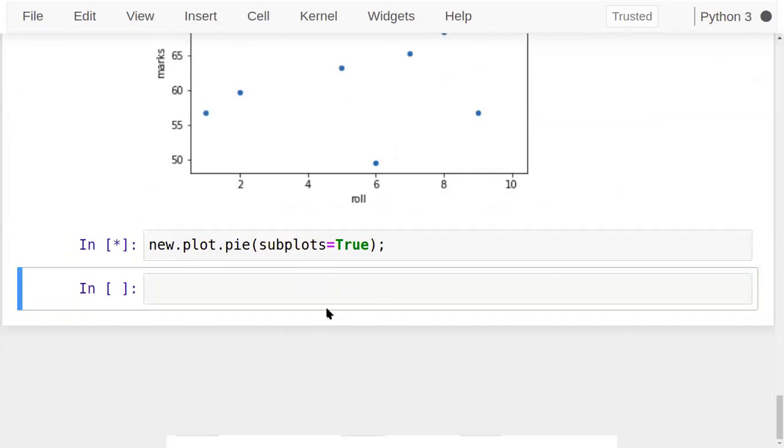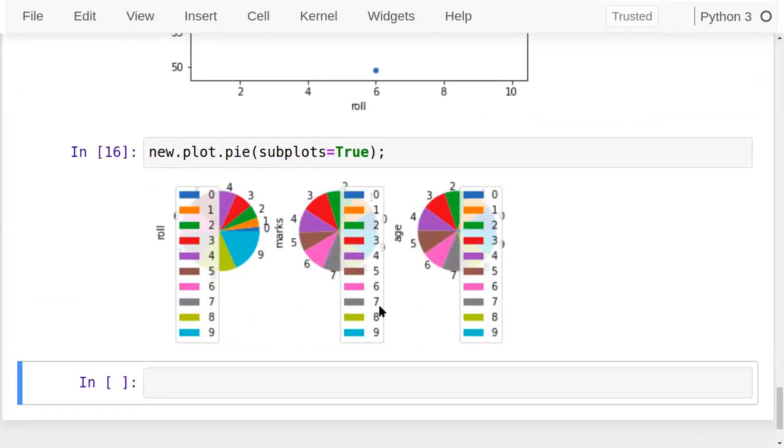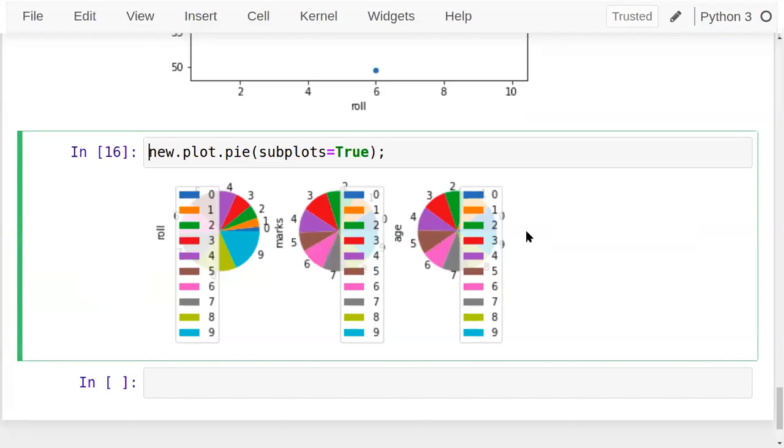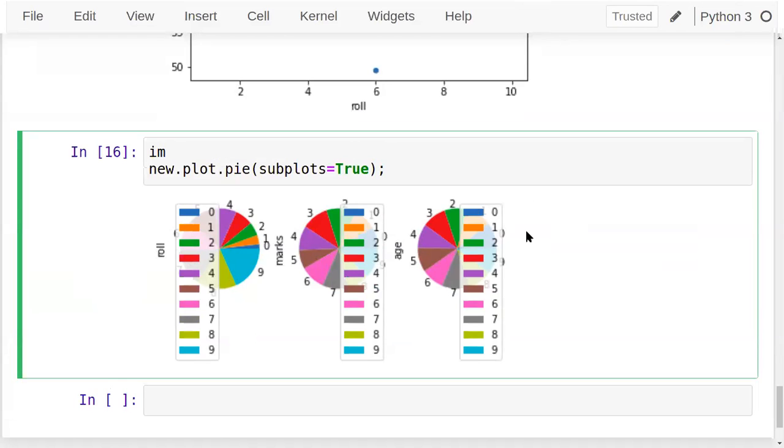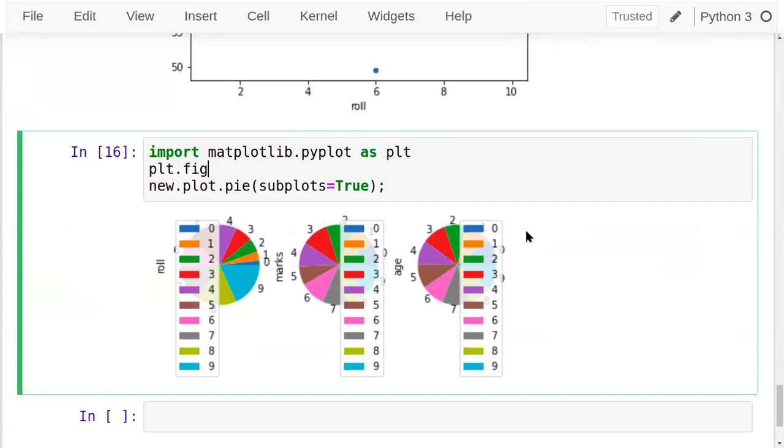There are the three plots, as we can see. Just a minute. So basically, they are not intended for it. So I require import, this is figure size.